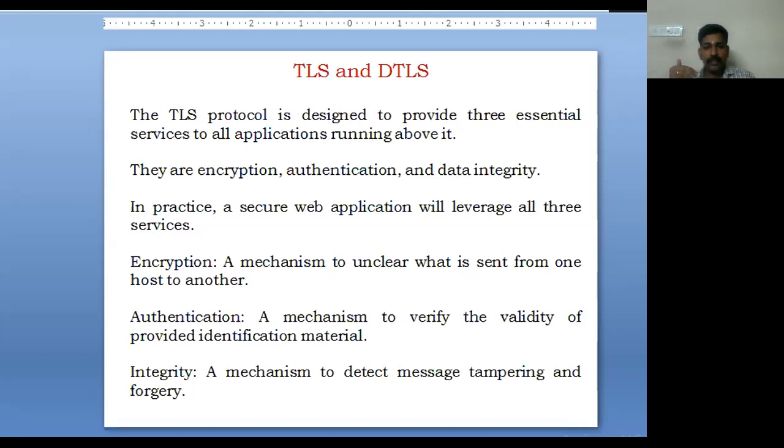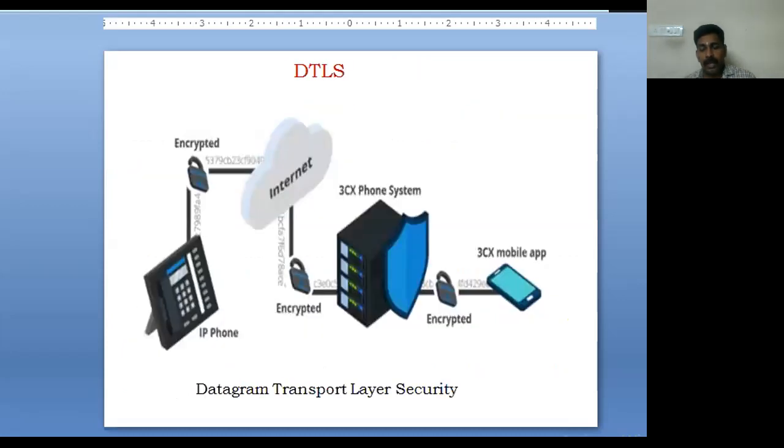Next, we have authentication. That is the mechanism to verify the validity of the provided identification material. Then the third one, data integrity. That is to detect message tampering and forgery. We can see how the encryption is done in DTLS. From the mobile, if you are transferring some data, it will be encrypted to the server. Again from the server, it goes to the internet. From the internet, again it goes to some other devices. This way, the encryption is done in the security protocols TLS and DTLS.